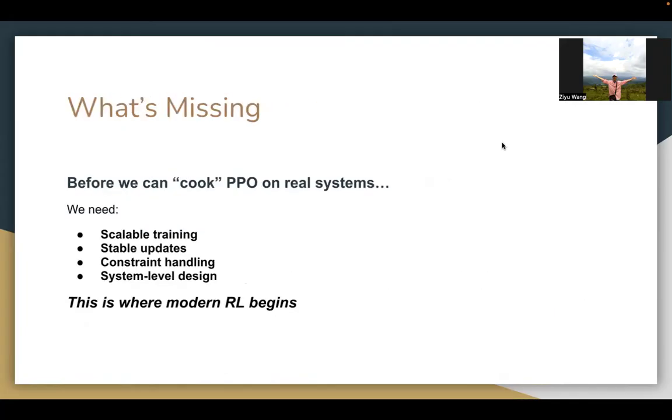So what's missing? Before we can actually cook PPO on a real system and a real GPU, we need a bunch of different things, such as scalable training, stable updates, constraint handling, as well as system design. And this is where modern RL begins, and algorithms alone are not enough.